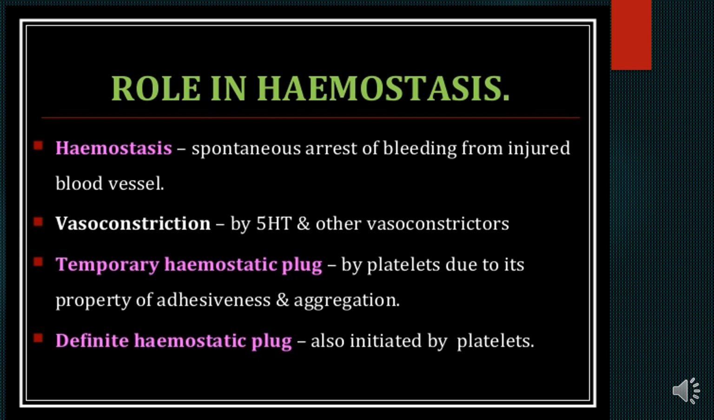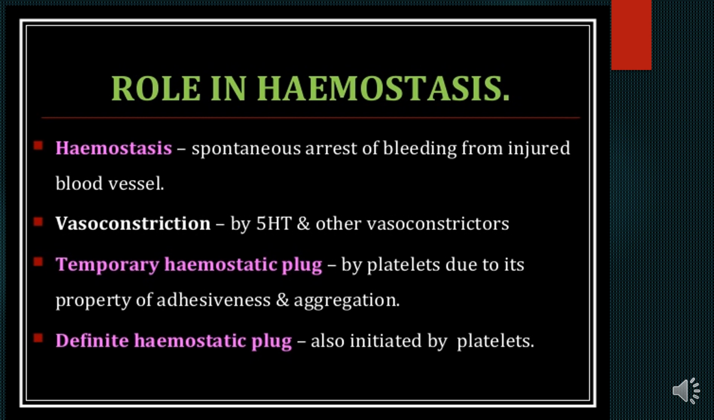Role in hemostasis. Hemostasis is the spontaneous arrest of bleeding from an injured blood vessel. The vasoconstriction, the 5-HT, 5-hydroxytryptamine, another vasoconstrictor, is responsible for the vasoconstriction. First the temporary hemostatic plug forms, and then a definite hemostatic plug is formed. The temporary hemostatic plug is formed by platelets due to their property of adhesiveness and aggregation.